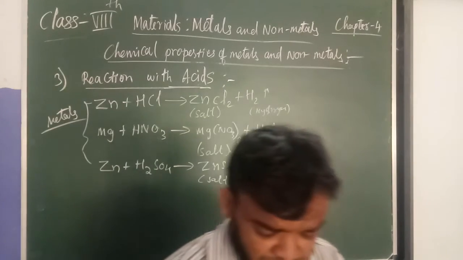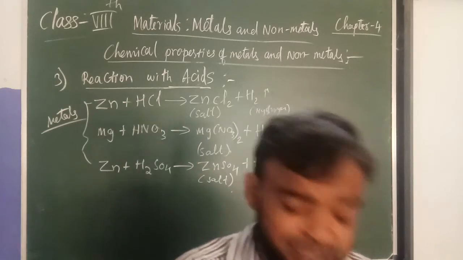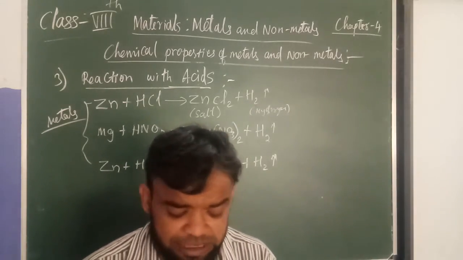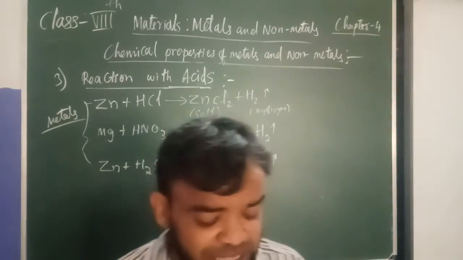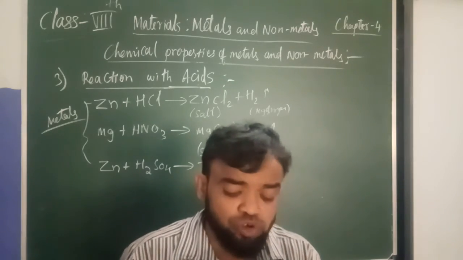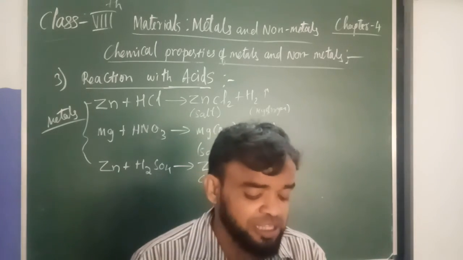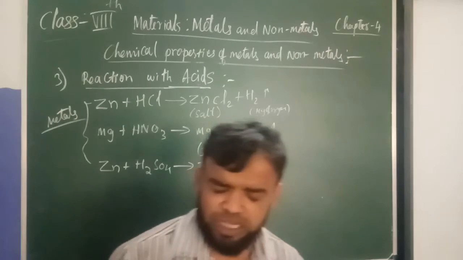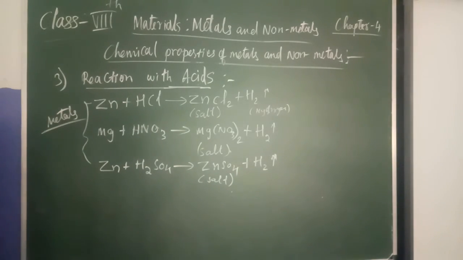And one more important thing: non-metals do not react with acids, as they can't displace hydrogen from acid. Reason: non-metals do not react with dilute acids. To react, they need to displace hydrogen, and to displace it, they need to donate electrons to hydrogen. But that is not possible. They are themselves electron acceptors, only electron acceptors. That's why non-metals do not react with acids. Understood?